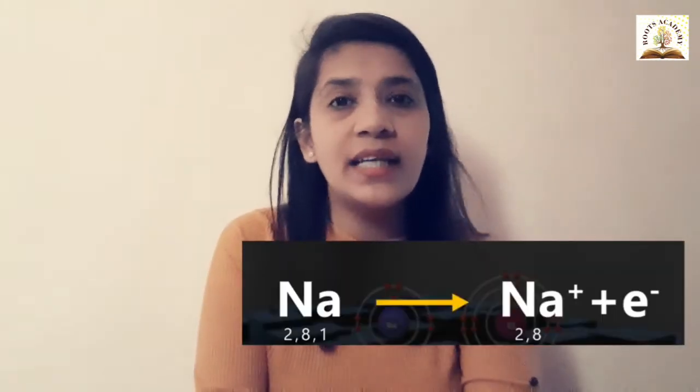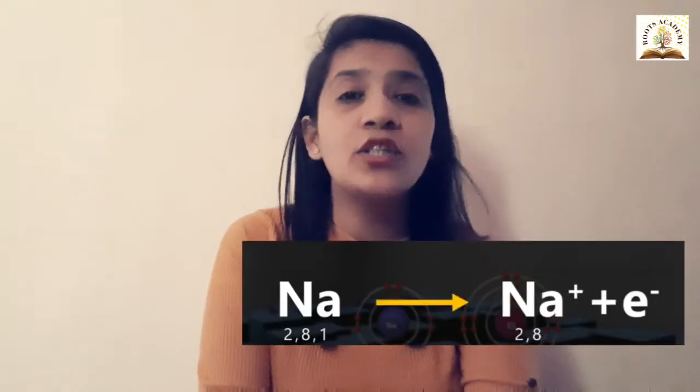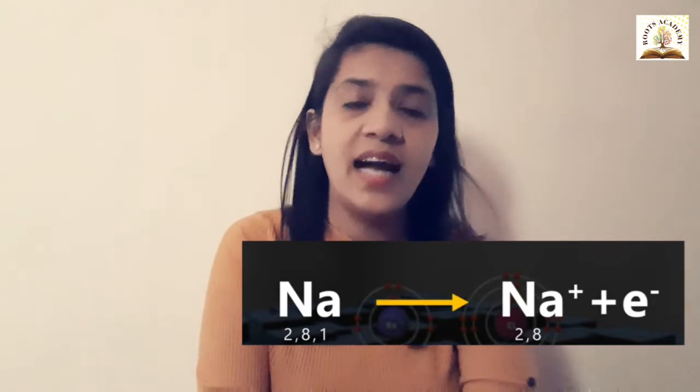We know sodium's size is large and the force of attraction of the nucleus to the last orbit is quite weak. That is the reason sodium easily loses the valence electron, that is 1, and achieves electronic configuration 2, 8, which is nearest to neon. As it is losing an electron, sodium is getting a plus charge and becoming Na+ ion.